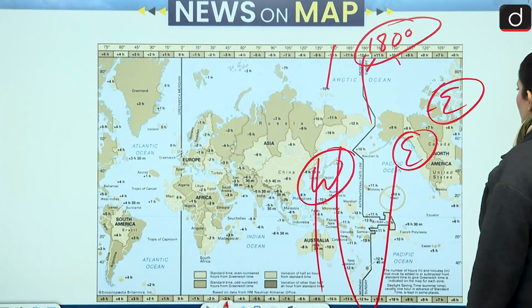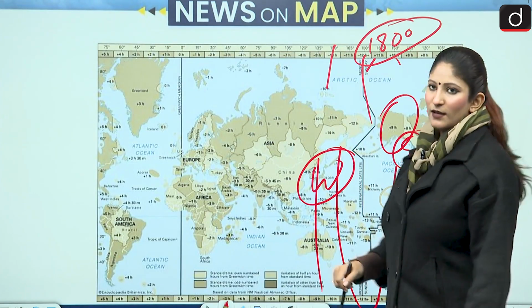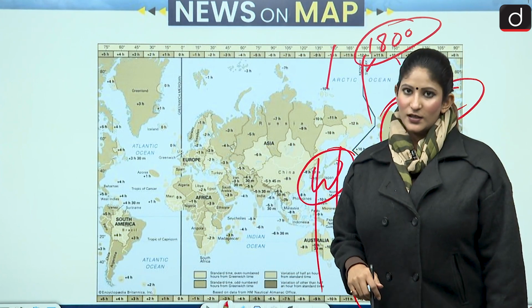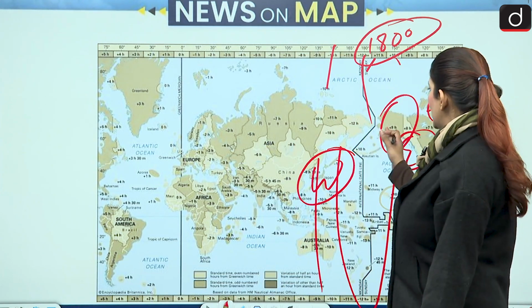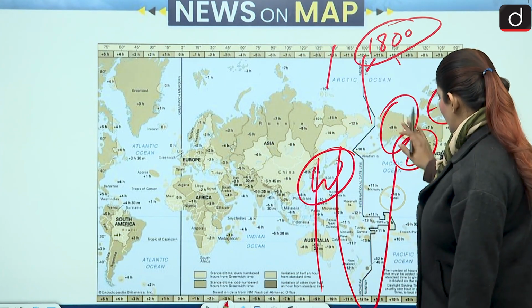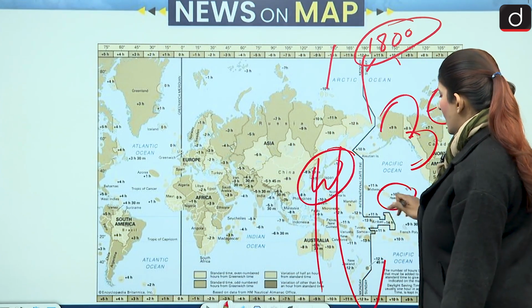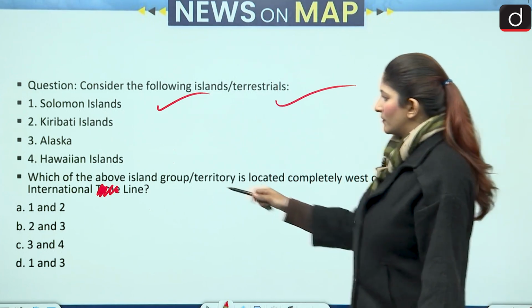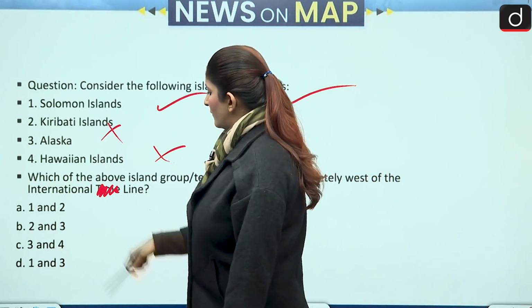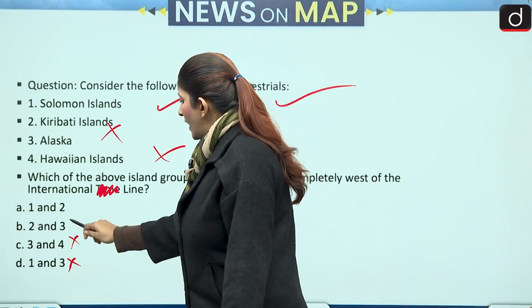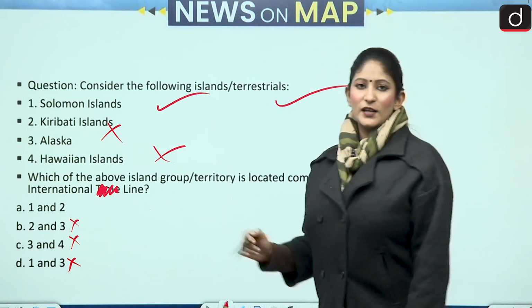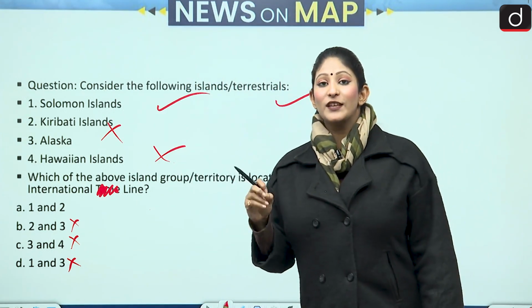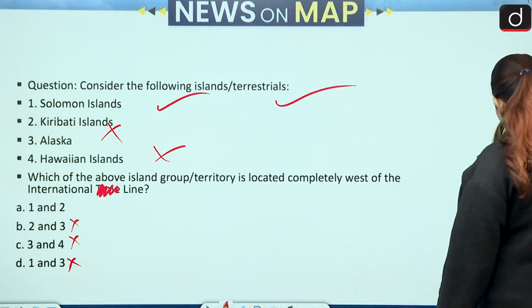Alaska is over here, a part of the North American continent. So this is east. Hawaiian Islands is over here. Again east. So Hawaiian and Alaska become the wrong answers over here. Options 3 and 4, no, no and no. So 1 and 2, Solomon and Kiribati, lie completely to the west of the international dateline. 1 and 2 is the correct answer.